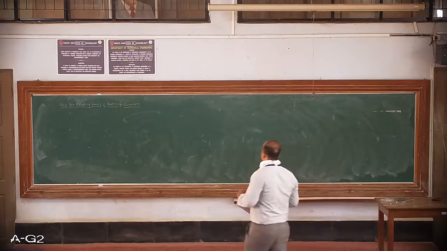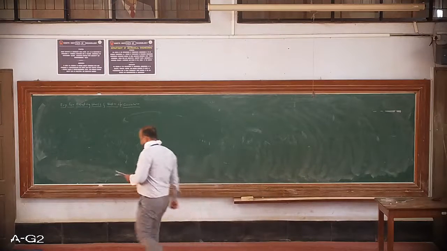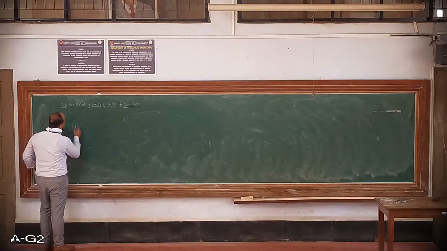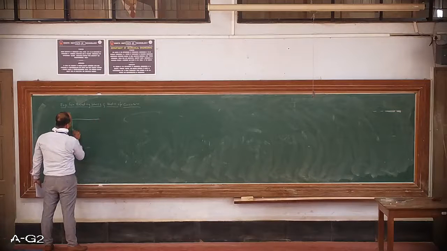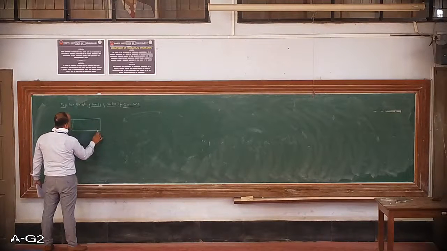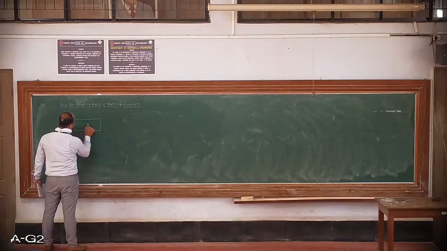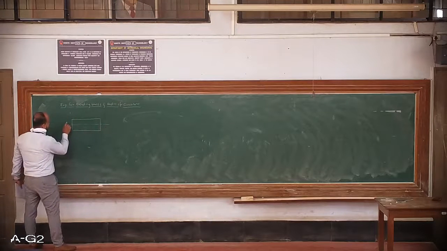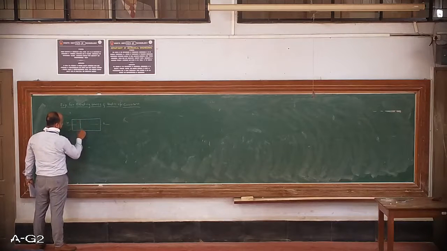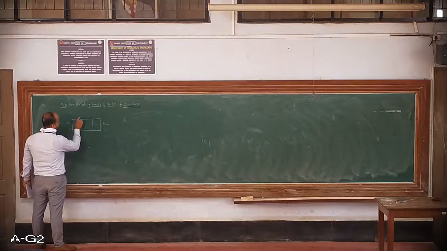Okay. So initially, first, as I said, I'll be drawing one beam. Draw this one beam. Again, there is neutral axis. Okay. And consider one element, that is PQRS.